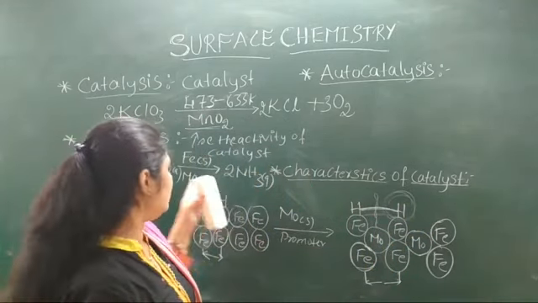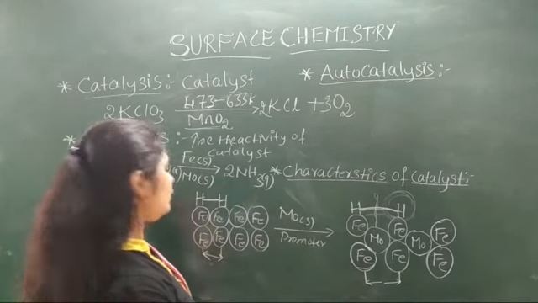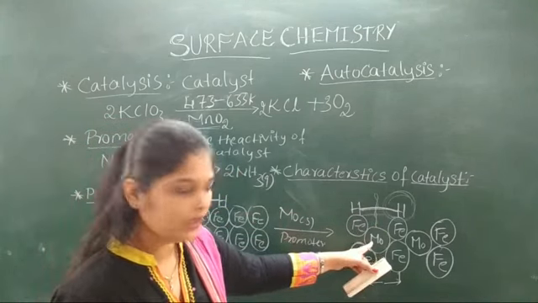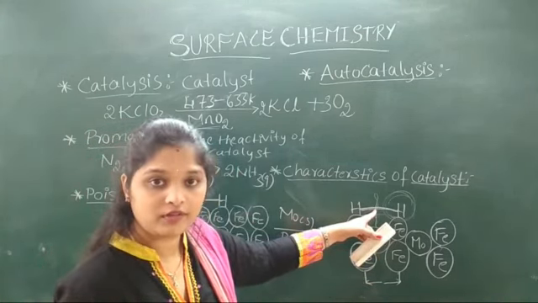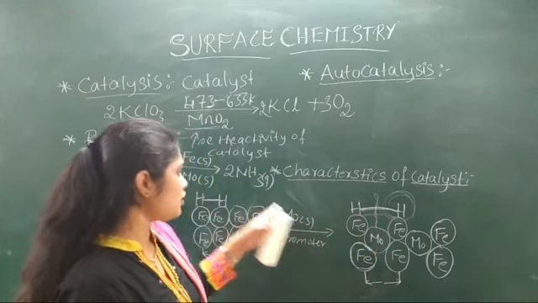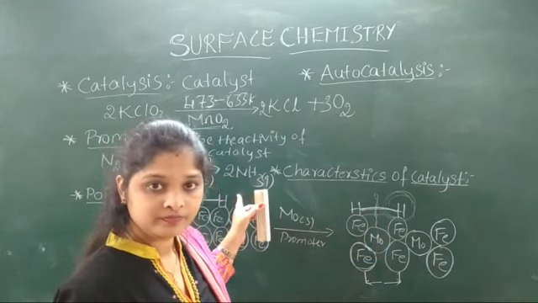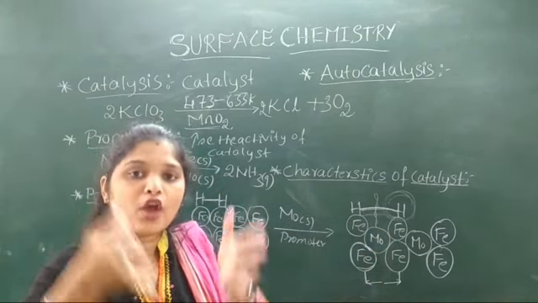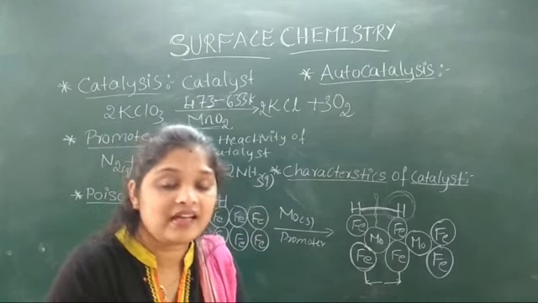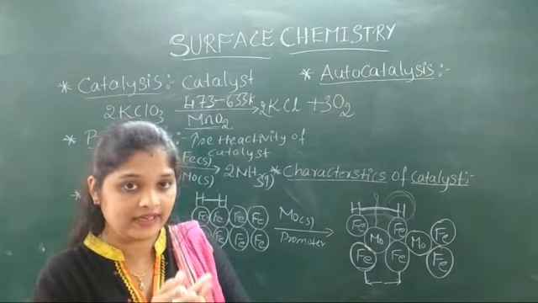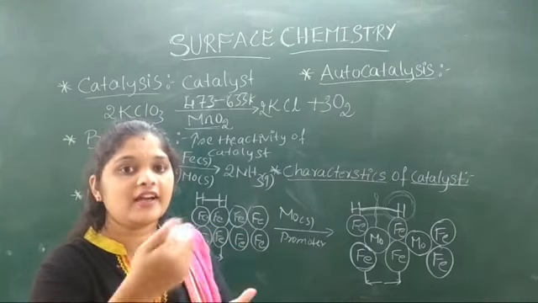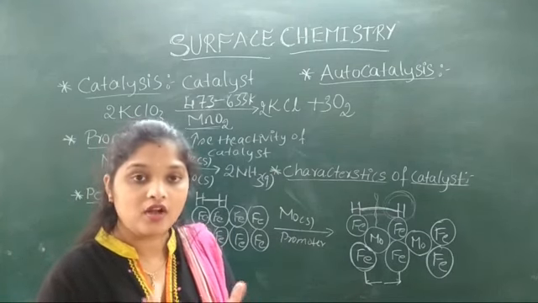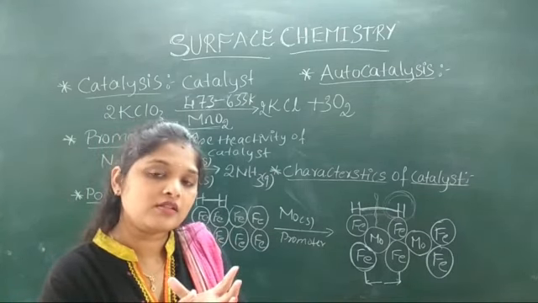Okay, so in this reaction is the addition of hydrogen to nitrogen, it will give the ammonia. So in this reaction after addition of promoter, the hydrogen is easily available for the reaction. Therefore its rate of reaction increases. Got it? So the promoter's role is to increase the surface area of the catalyst, and also it will increase the peaks and cracks on the surface of the catalyst. So in order to increase the surface area and peaks and cracks, it will increase the rate of the reaction. That means adsorption increases, and also the rate of the reaction increases.